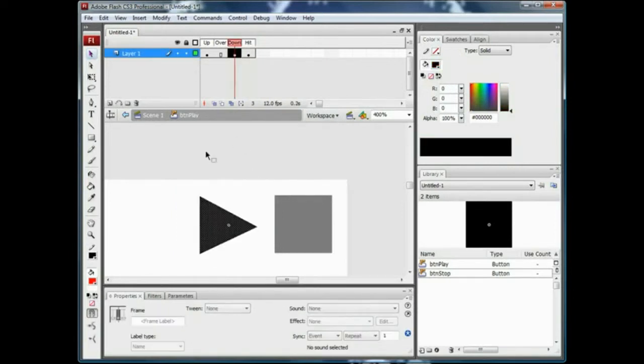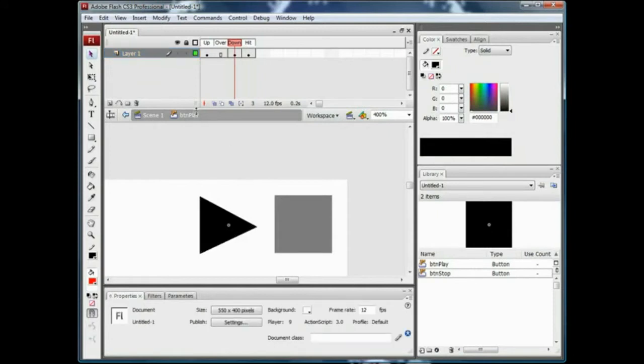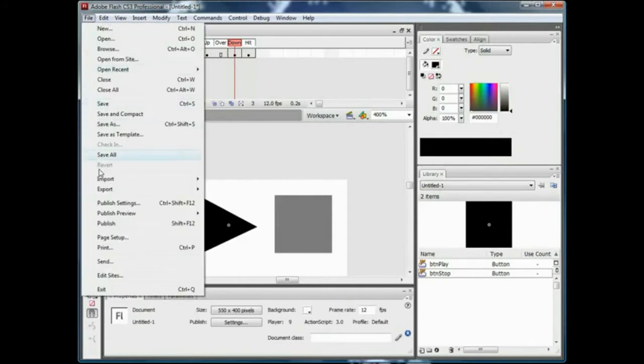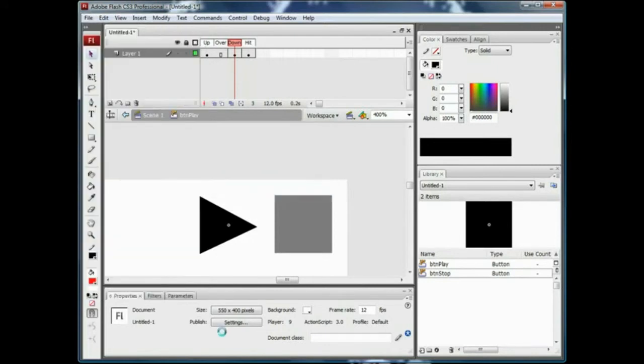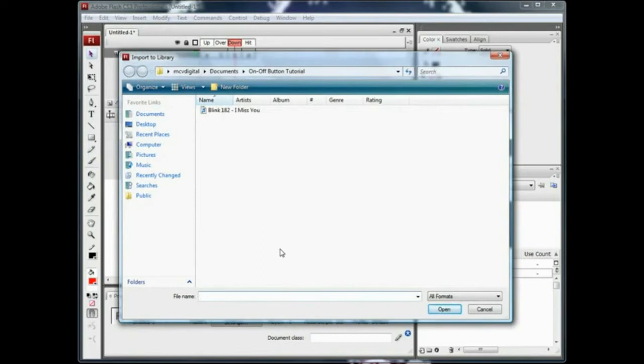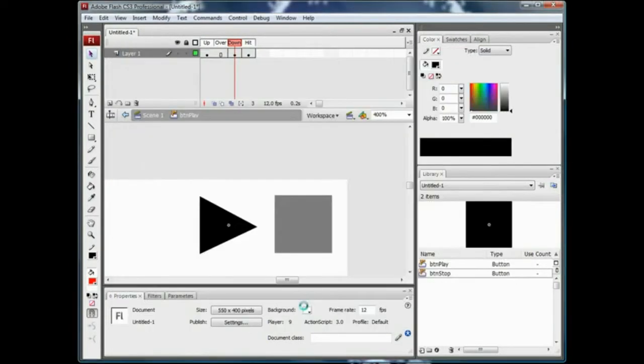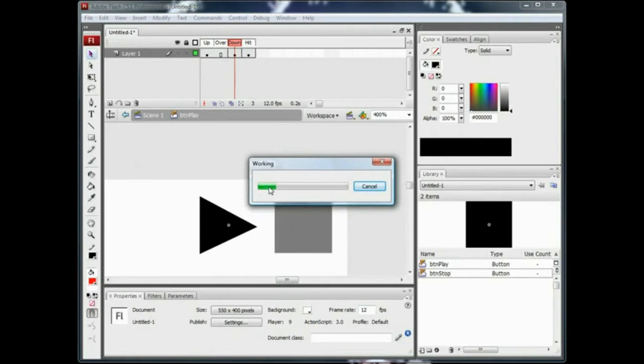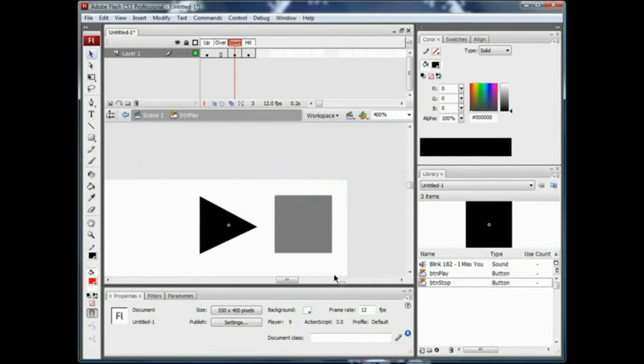And now go click on your down frame. So now go to File, and go to Import, and then go to Import to Library. And now look for your sound or song. I'm going to choose Blink 182, I Miss You. Click it and go to Open. Make sure it's an MP3 or a WAV file. Here it is. It's going. Bam. Alright, it's done.